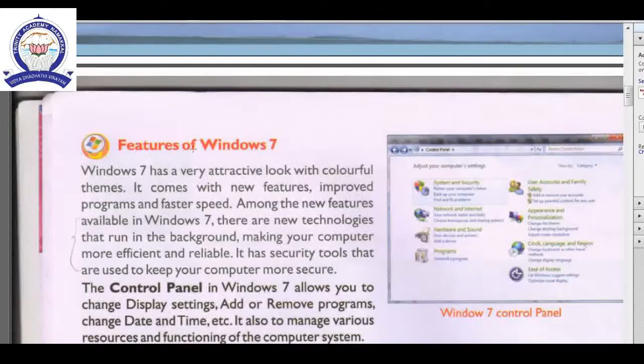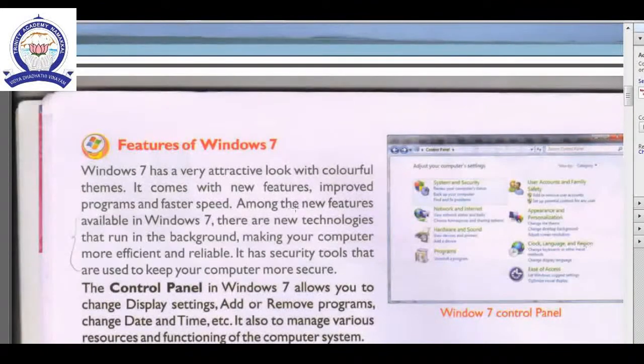Okay, what is meant by features? Windows 7 has a very attractive look with colorful themes. DOS is based on full of codings. Windows is not like that. Everything is there, we can just use it, we can operate it. It's totally colorful themes. Small pictures also we can see. It comes with new features, improved programs and fast speed.